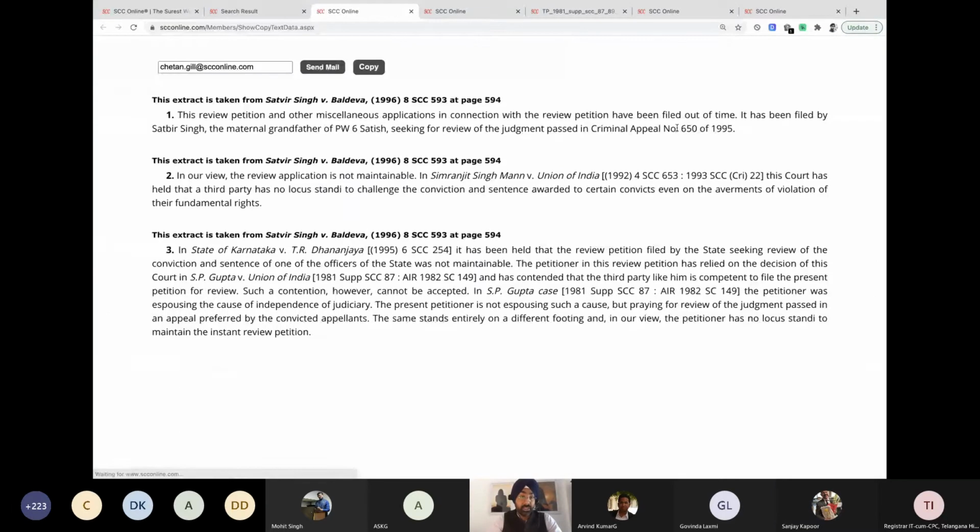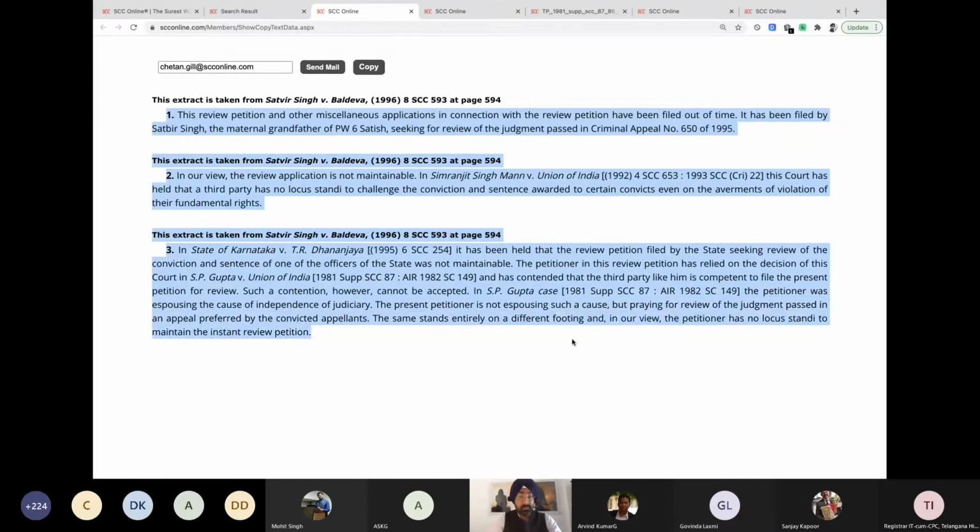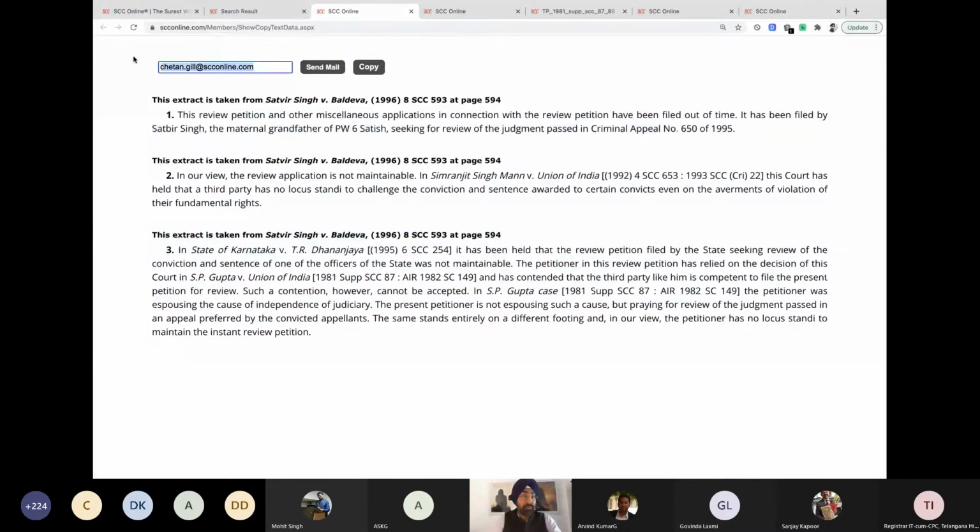That's it. The paragraphs that you have selected will be copied into a different window along with the case name, citation, and the page on which this paragraph was published. So this is the first paragraph, second, third, and from here you can highlight as much as you want. Control-C, Control-V works over here. You can also email it to yourself. By default, your email ID would be mentioned over here, or you can email it to someone else as well.